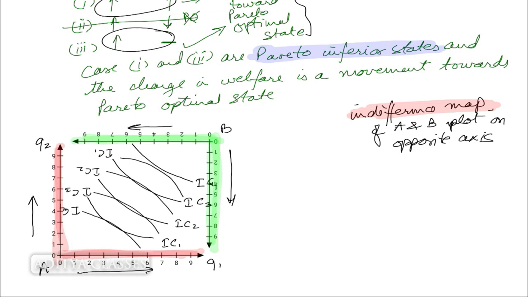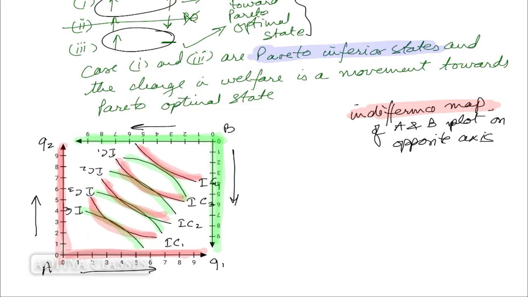So we see that welfares of A and B are in opposite direction, and hence their indifference curves are also in opposite directions. You can see indifference curve of A, and then we have indifference curves of B. These are indifference curves of B. As far as A is concerned, we are able to make them out. This is an indifference curve, this is an indifference curve, this is an indifference curve, this is an indifference curve. What about B? B might be confusing. We'll remove this confusion. We'll try to rotate this figure so that we could understand what is happening with B.